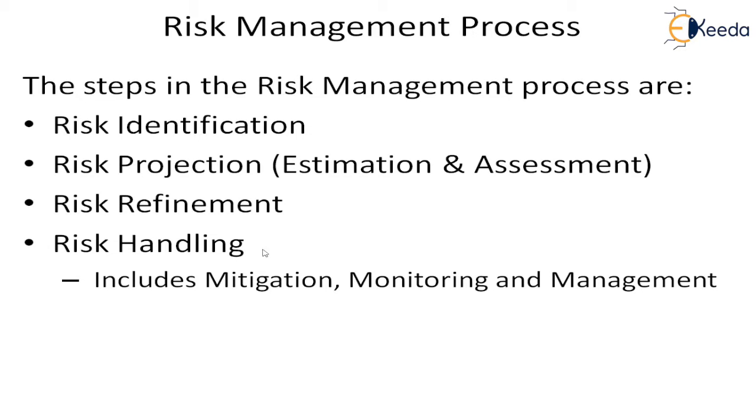So risk handling includes three types of activities. Mitigation, that means we try to reduce the probability or avoid the risk. Then monitoring, that means we have to see whether the risk is coming. If it has come, what was the impact and all. So we will keep monitoring other activities to see if the risk is likely to happen. And once it happens, then we have to go into the management of that particular risk.